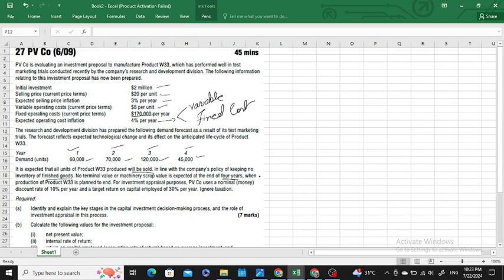For investment appraisal purposes, the nominal money discount rate is 10%. In this question, we have already been given a nominal rate, so we will use the nominal rate instead of using our real rate and converting it into a nominal rate by multiplying it with the general inflation rate. Then our target return on capital employed is 30% per year. The question says you have to ignore taxation. There is no taxation.